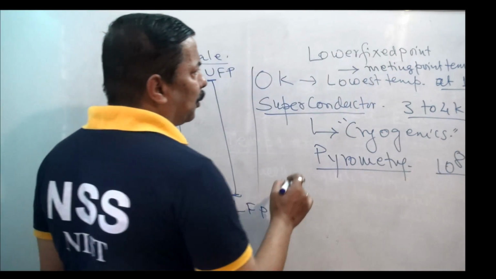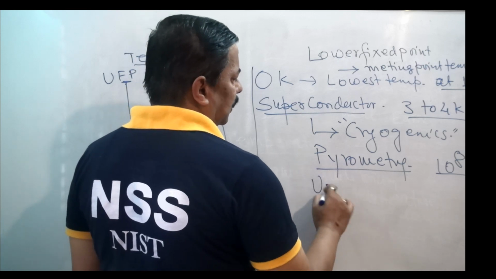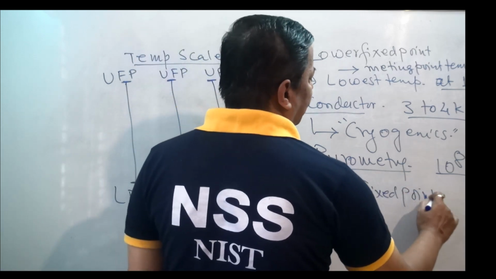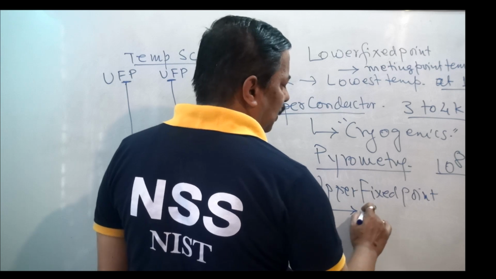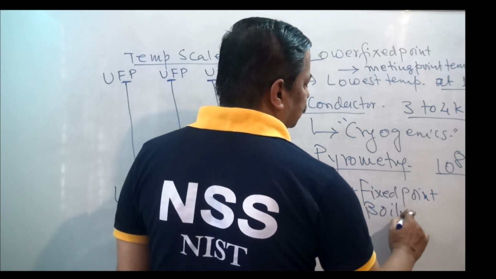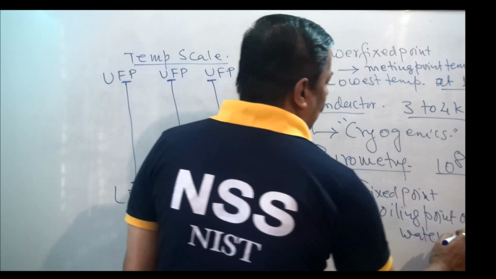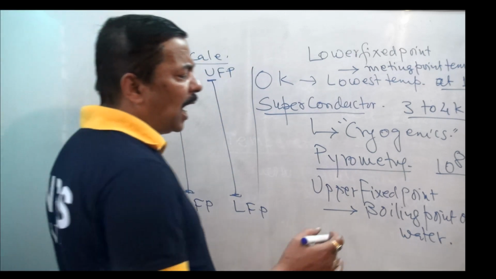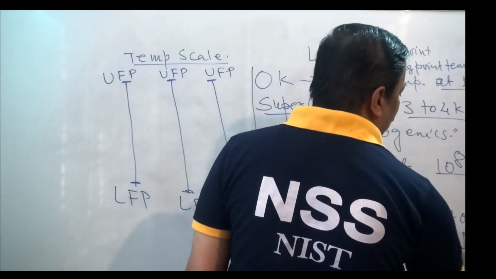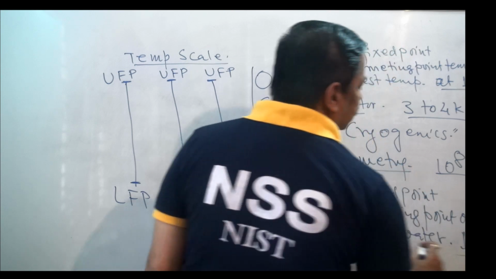And upper fixed point is boiling point of water at the same 1 atmospheric pressure.